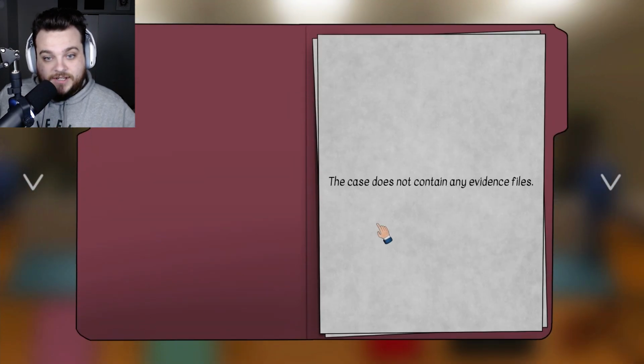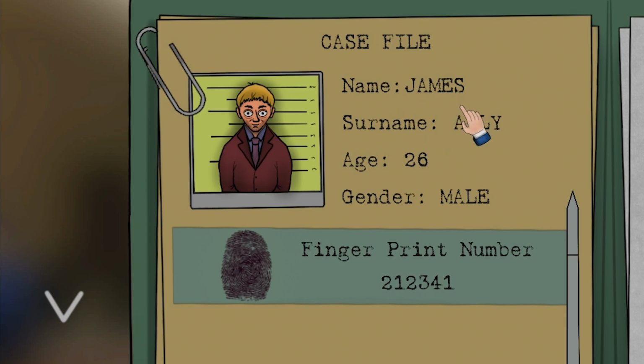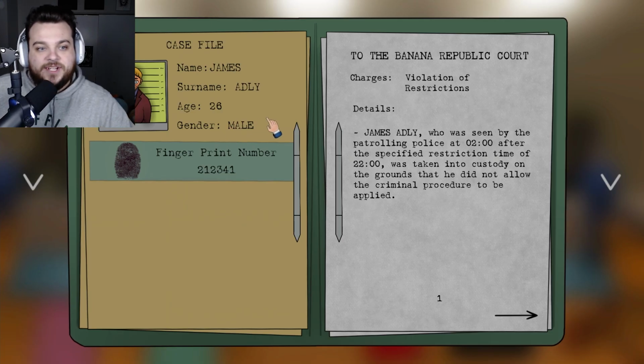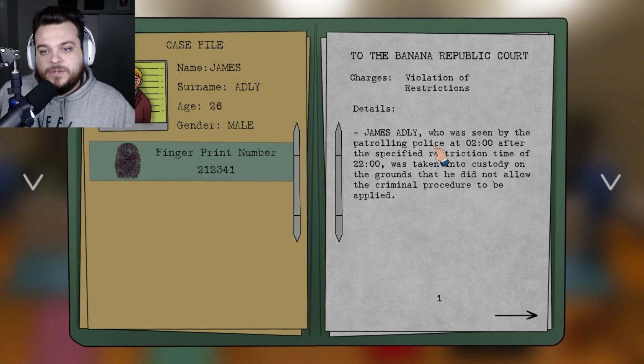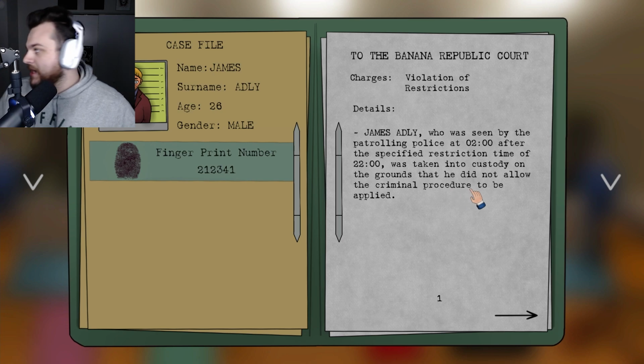That's all you're gonna... Okay, the case does not contain any evidence files. James Adley. Okay, he's male, 26. There's his fingerprint. James Adley, who was seen by the patrolling police at 2 o'clock after the specified restriction time of 2200, which would be 10 p.m., was taken into custody on the grounds that he did not allow the criminal procedure to be applied.